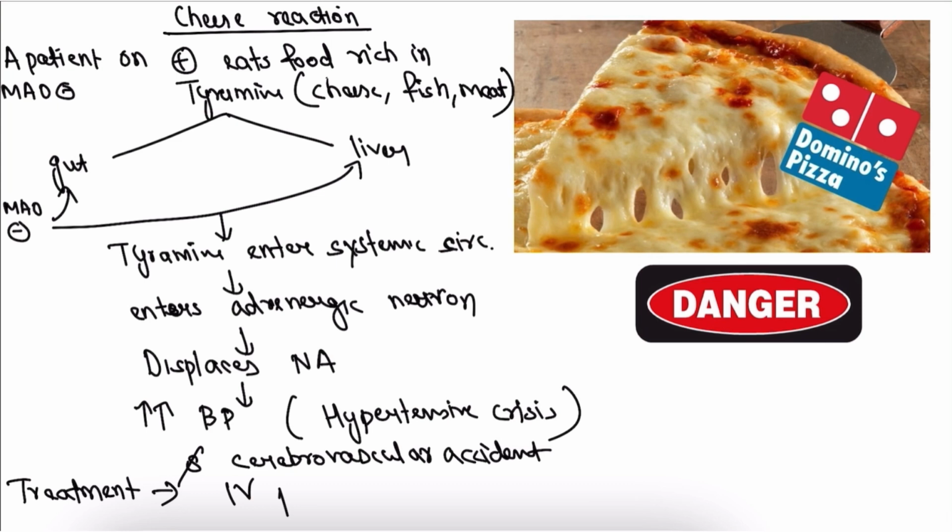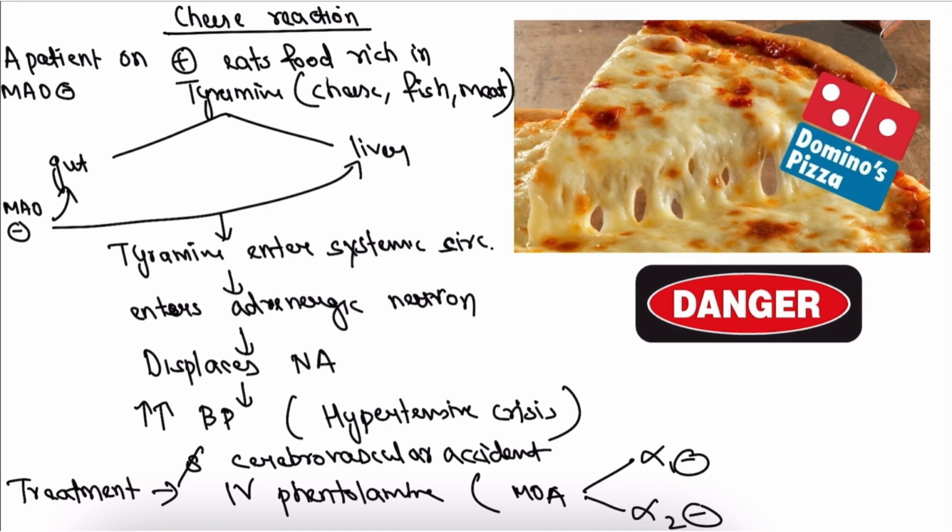It is IV phentolamine. What is the mechanism of action of phentolamine? It blocks alpha 1 and alpha 2 receptors. It is basically a non-selective alpha blocker.